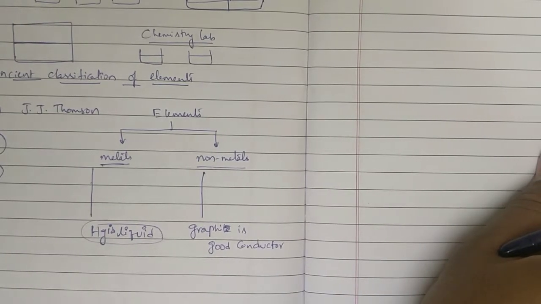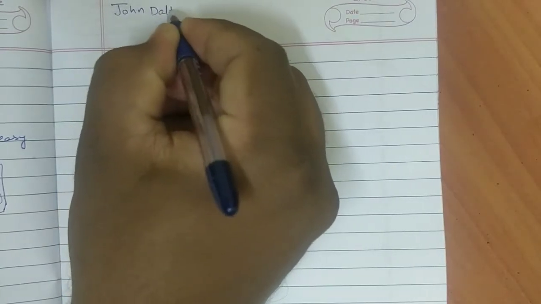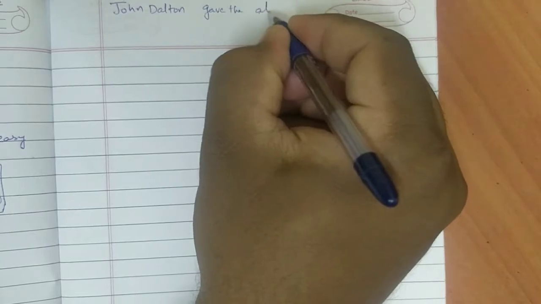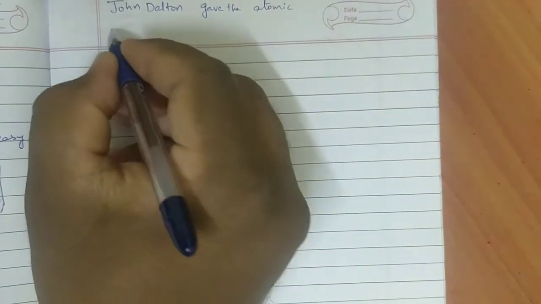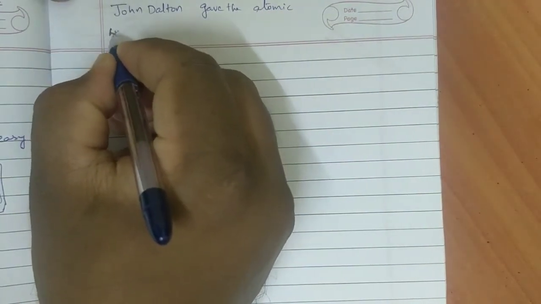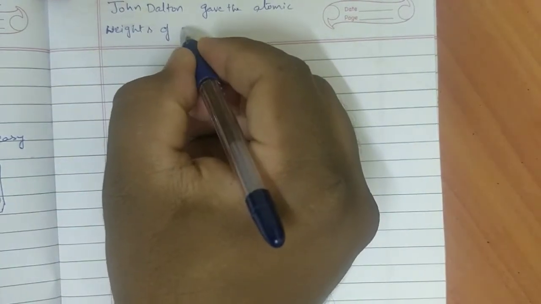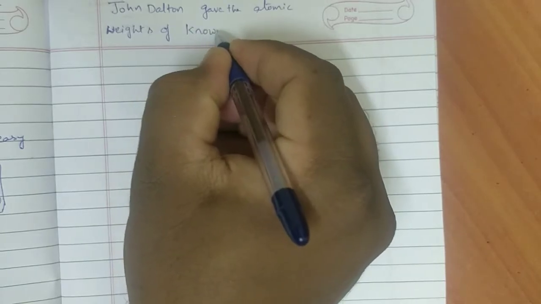Before going to that second model, John Dalton gave the atomic weights of the elements known at that time.